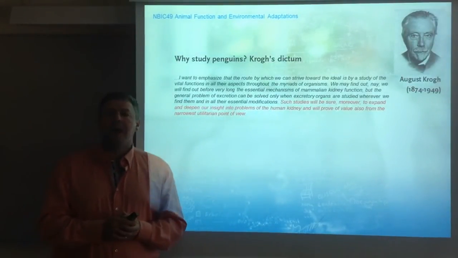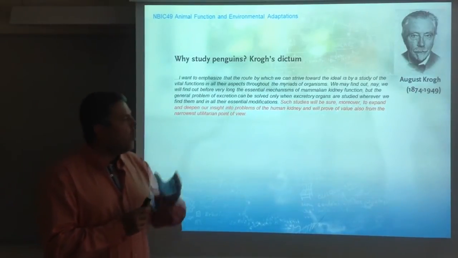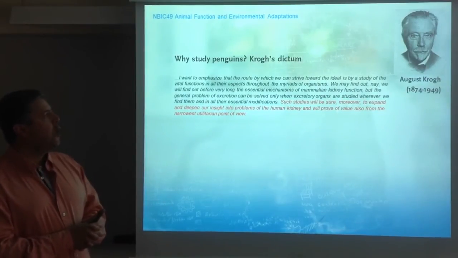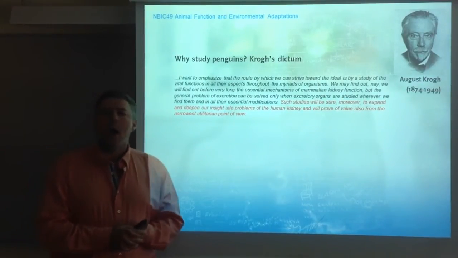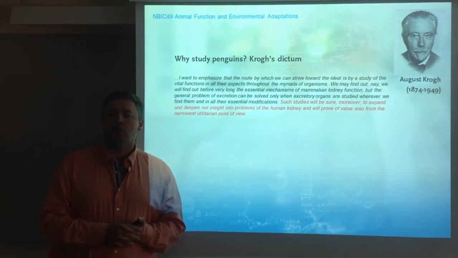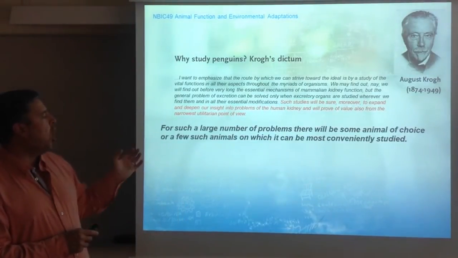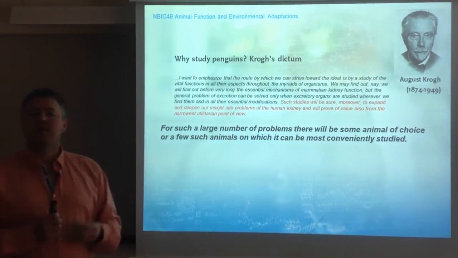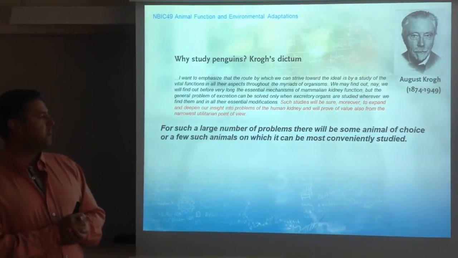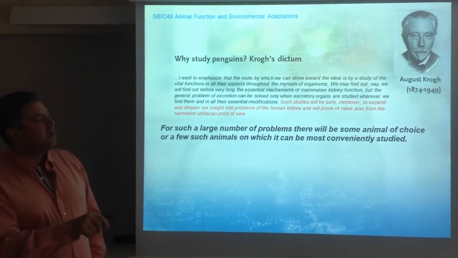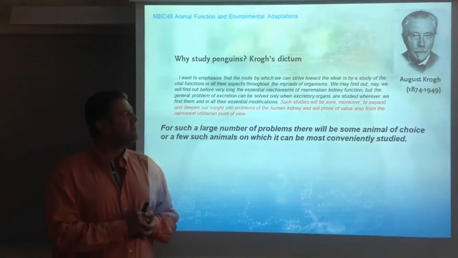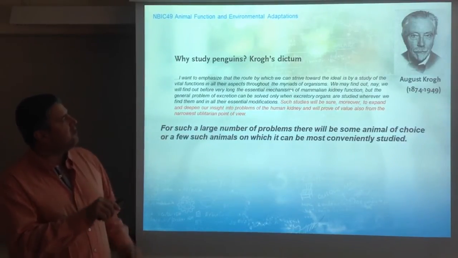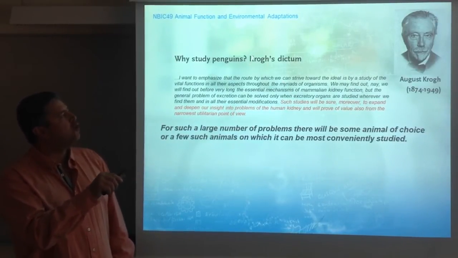Well, and now I'm introducing you to August Krogh. August Krogh has been called the father of comparative physiology. And August Krogh basically would justify why study penguins. In his words, we should study penguins because there is always a large number of problems for which there is an animal that is especially suited for that study. August Krogh actually received the Nobel Prize in 1920-something. He was a well-known Danish physiologist. He came up with this sentence, which has been called Krogh's dictum.